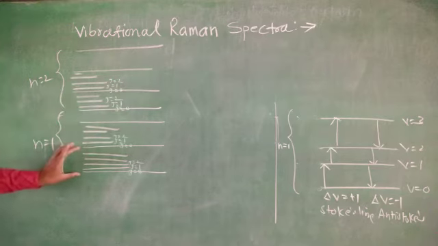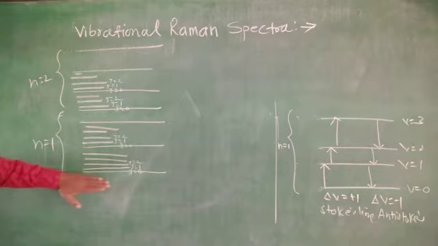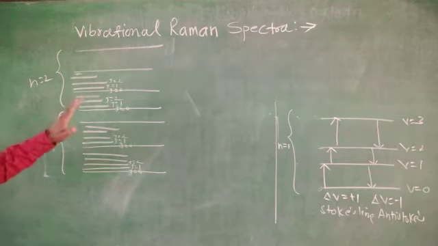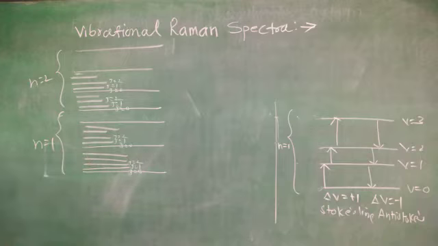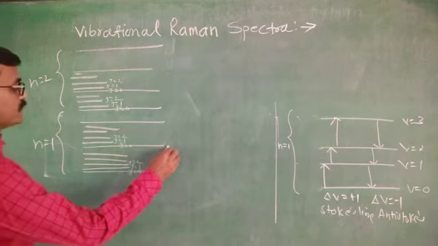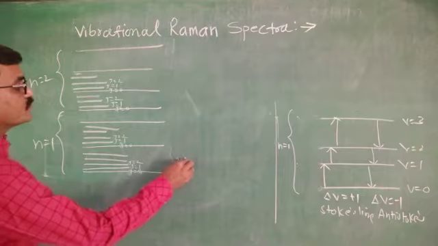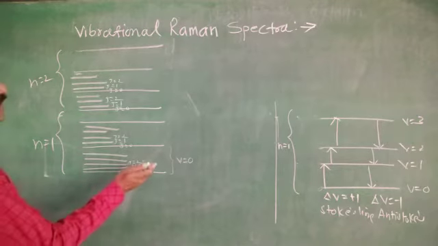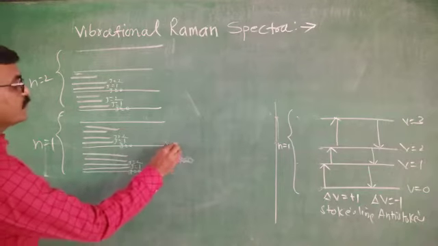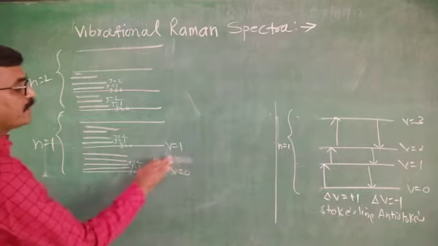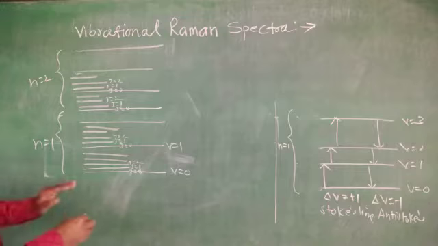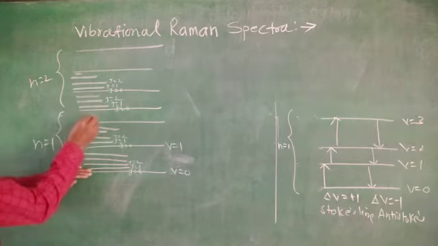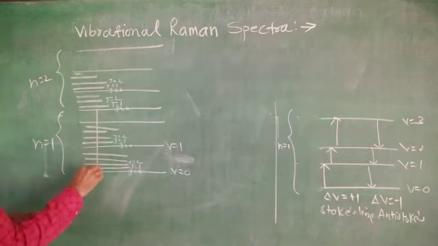Now in this way, this is one vibrational energy level, and J, the rotational quantum number, varies from 0 to 1, 2, 3, and so on. Suppose this is V equals 0 and this is V equals 1. If a transition takes place from 0 to 1, means from here to here, then the transition will be in this way.